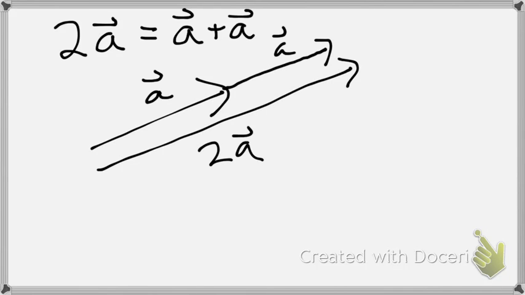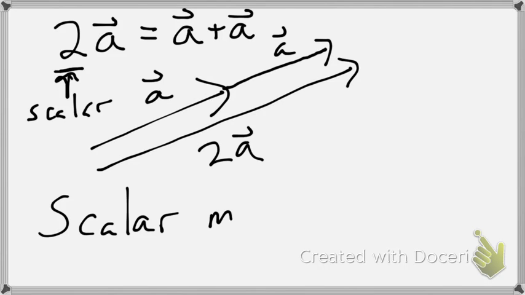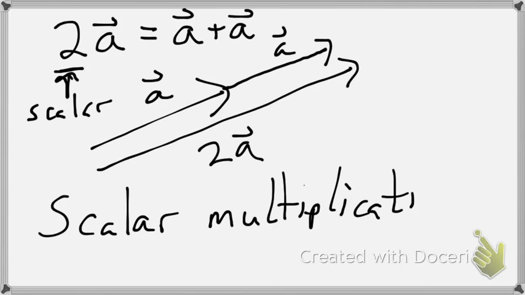Pretty straightforward. If you multiply a vector by just a number, this would be a scalar. So this is called scalar multiplication. Multiplying a vector by a scalar increases the length of the vector by the multiplier shown.